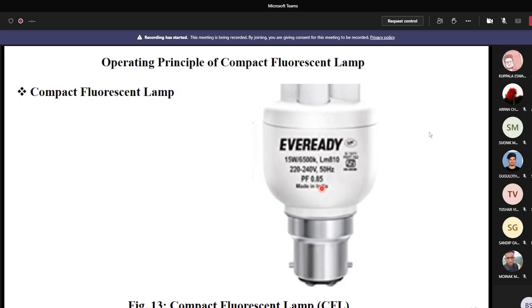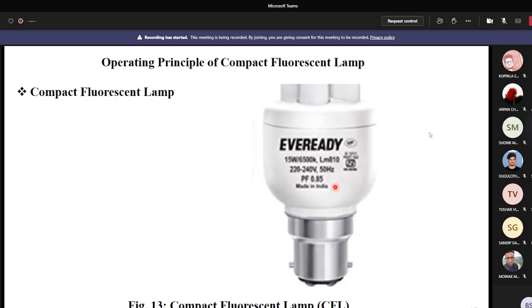So from this discussion what you understand is that the starting and extinguishing voltages for the fluorescent lamp with electromagnetic choke are higher than for the electronic choke, and they are also less for the CFL lamp. For the fluorescent lamp with electromagnetic choke, loss is more, that's why power factor is poor.